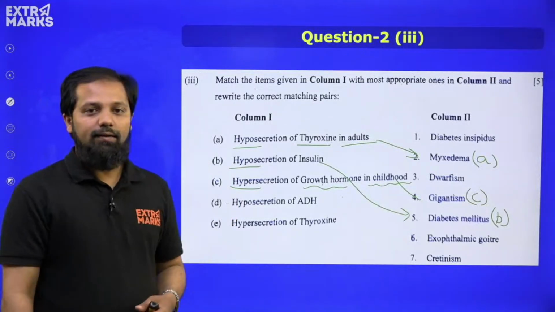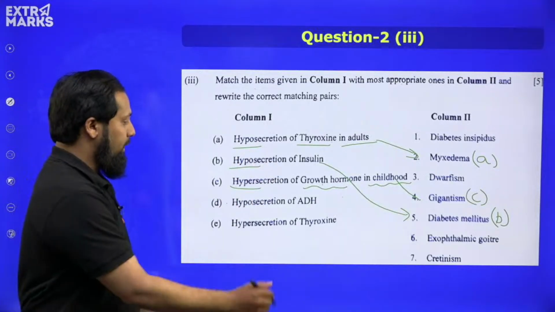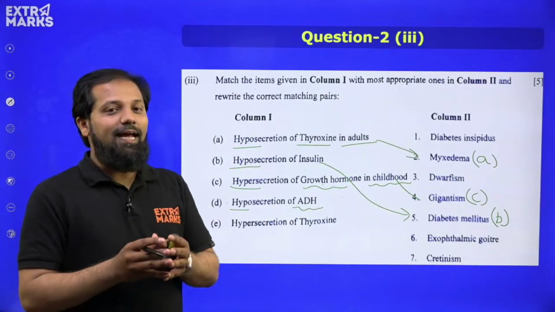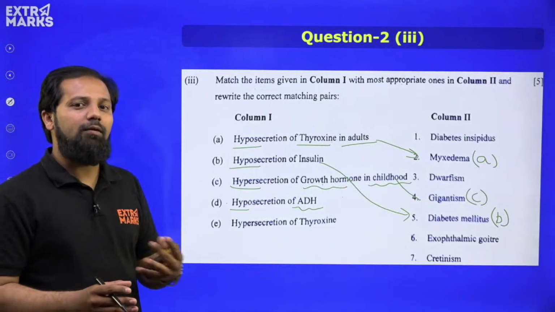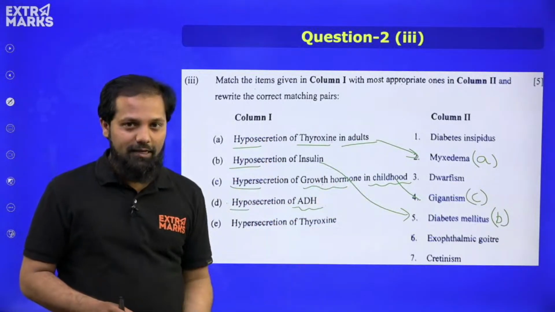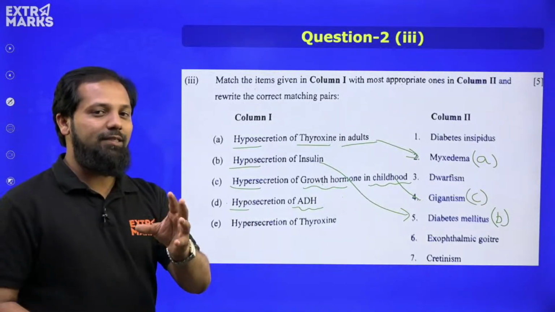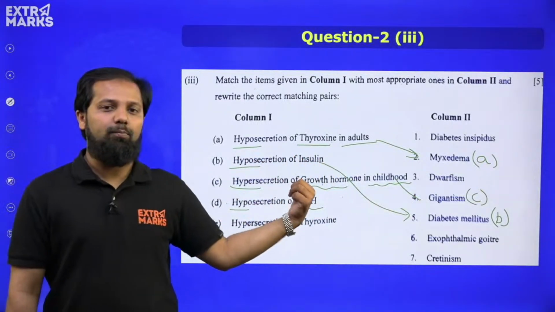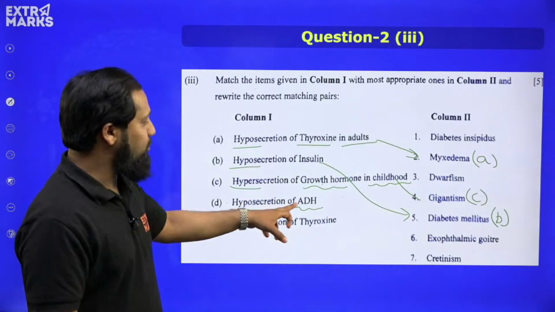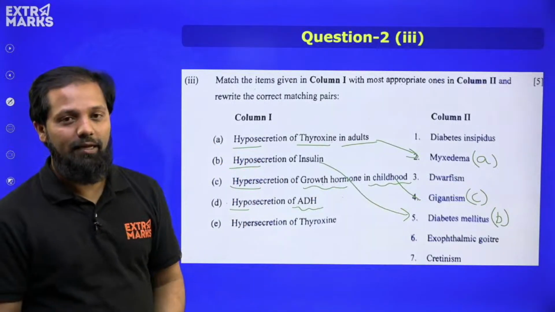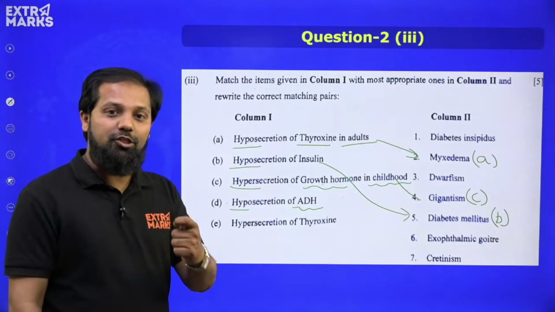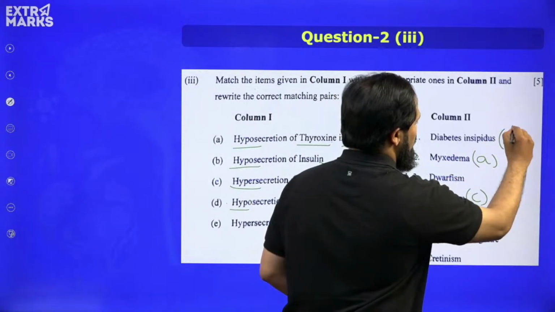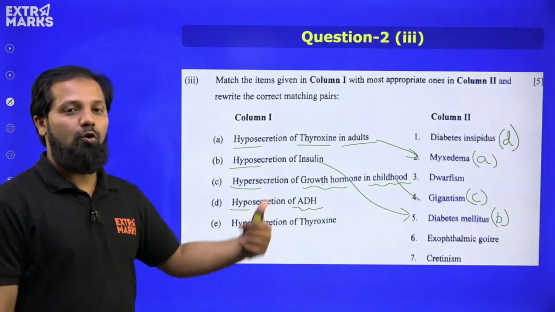Next, coming to D of column 1, hyposecretion of antidiuretic hormone. This is again very simple because we have been learning about both types of diabetes. What is the difference between diabetes mellitus and diabetes insipidus? The answer for diabetes mellitus we already obtained, that it is due to hyposecretion of insulin. When hyposecretion of antidiuretic hormone takes place, the kidneys get affected, which leads to diabetes insipidus. So this is the answer for D of column 1.